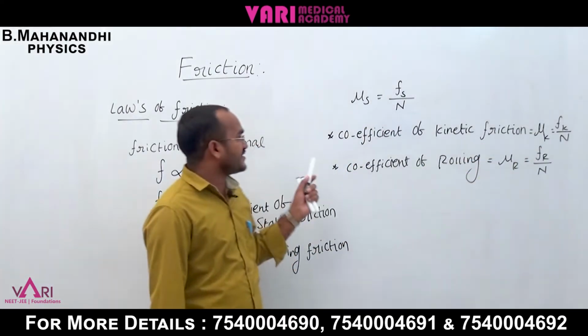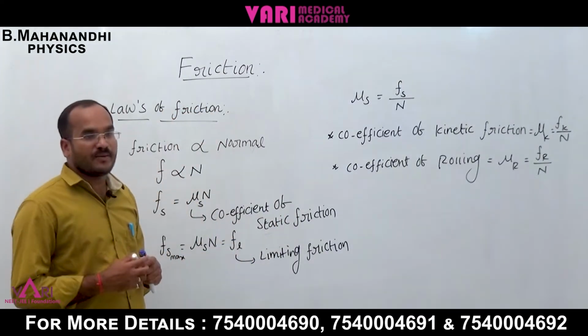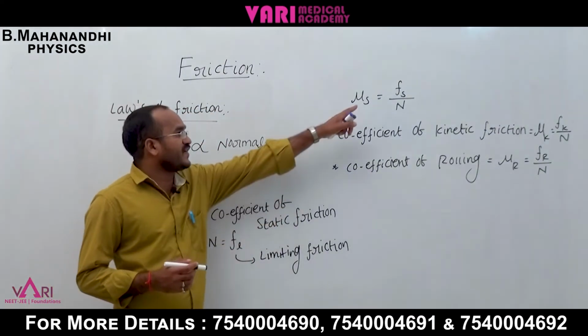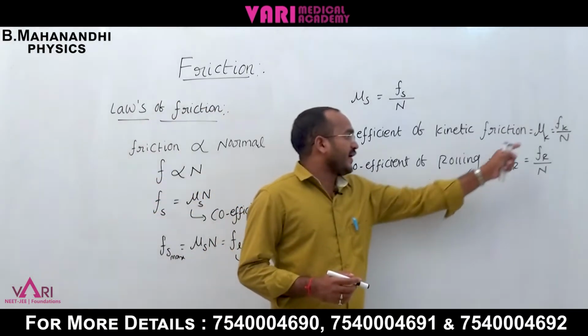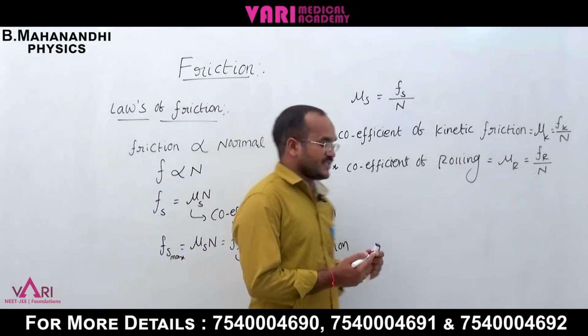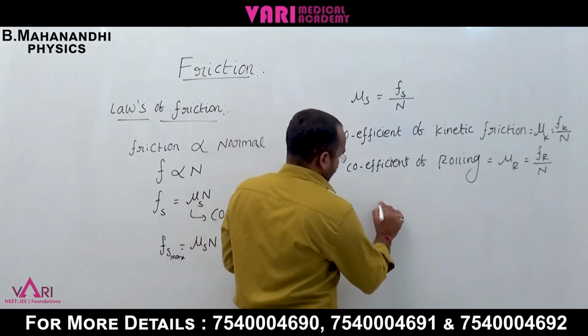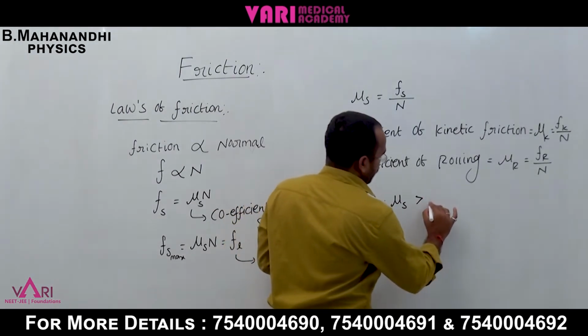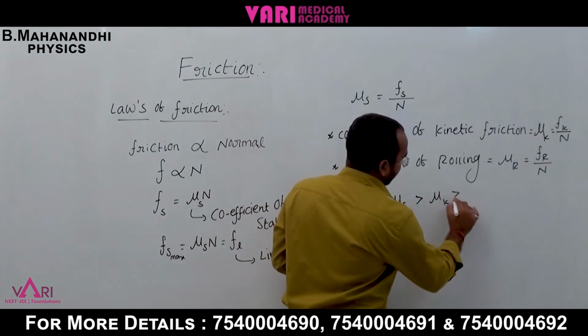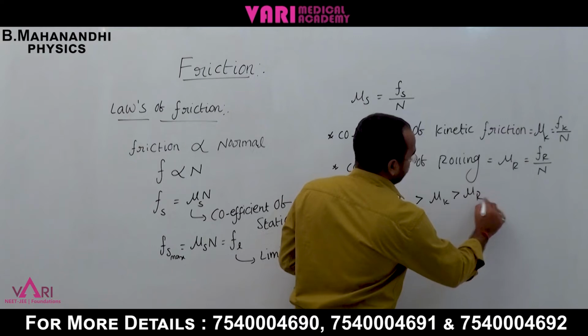Of these three coefficients, which one is the greatest? The coefficient of static friction is greater than those of kinetic and rolling friction. Mu s is greater than mu k, which is greater than mu r.